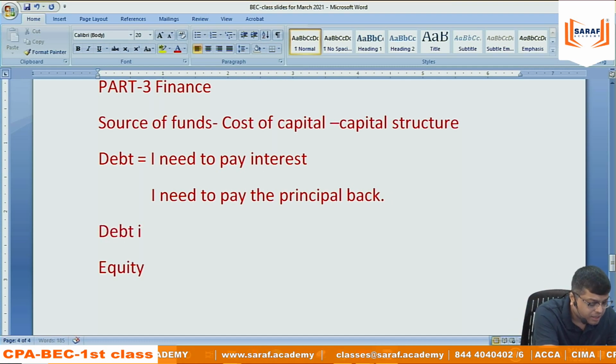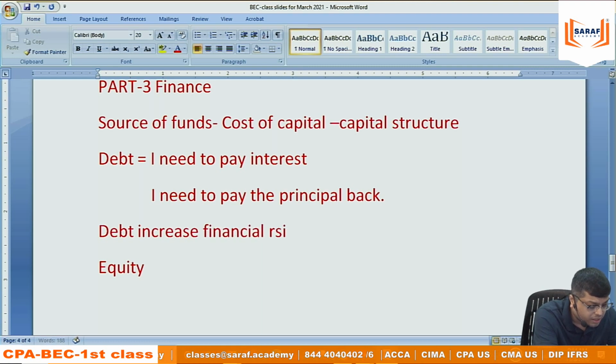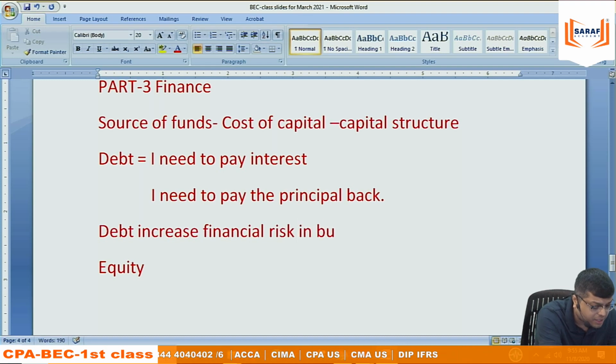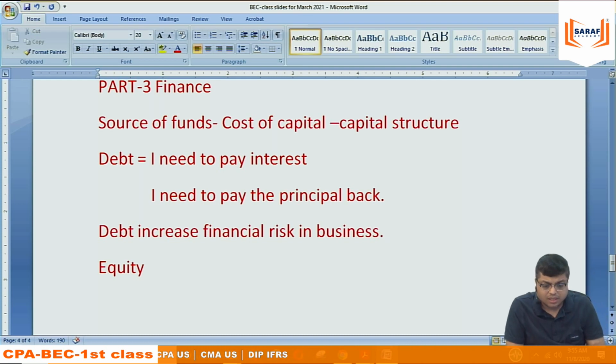Debt increases financial risk in business. Why is it called financial risk? Because it is because of finance that I am facing this risk. If I borrow money, if I take debt, I have to take risk. Then why am I borrowing? Why am I not arranging funds through equity only? Why am I going for debt? When the risk is there, I should not be going for debt.